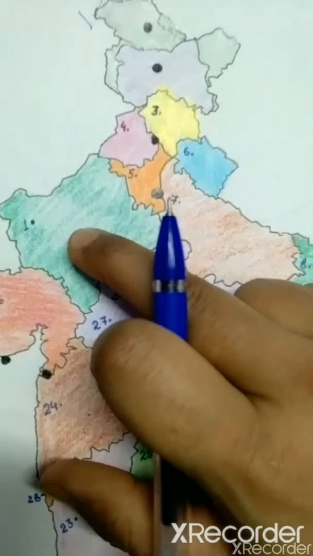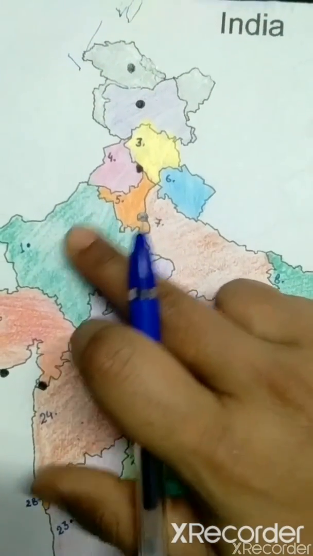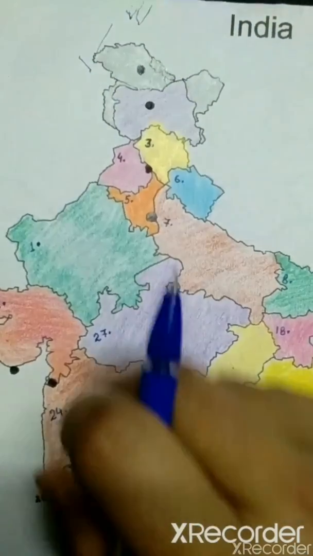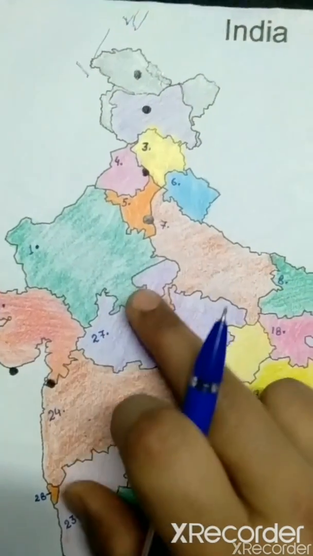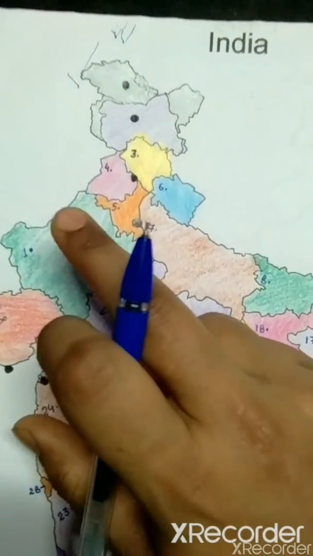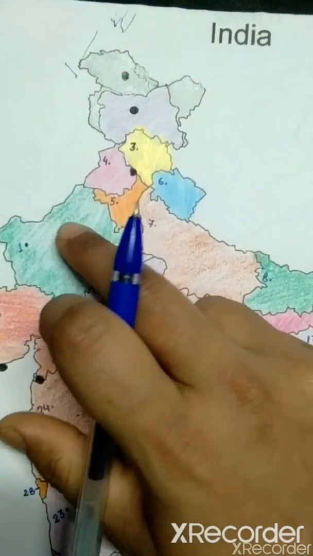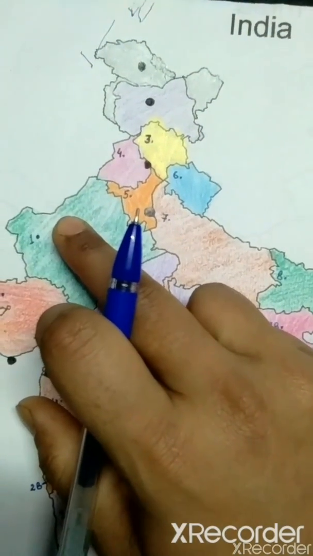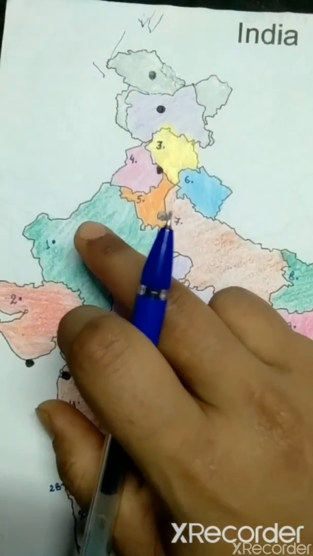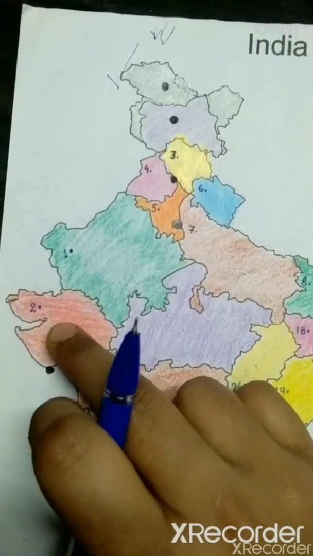is Rajasthan. Do you know, Rajasthan is the largest state of our country, area wise. And the Thar Desert, the largest desert of our country, is also situated in Rajasthan. Now after Rajasthan, which state is this?